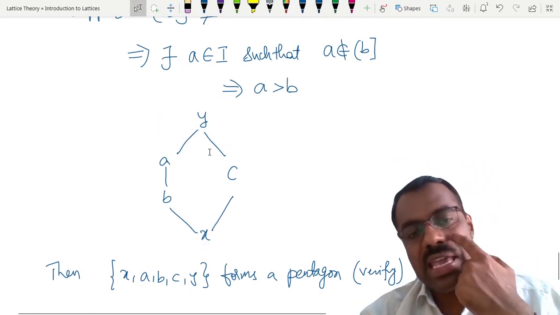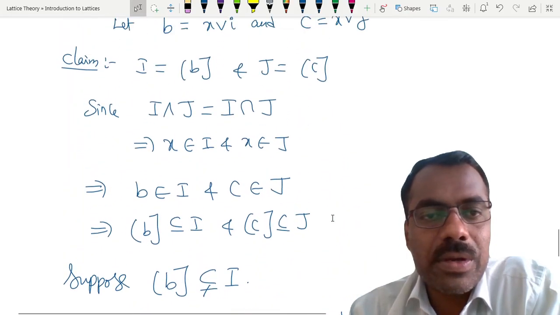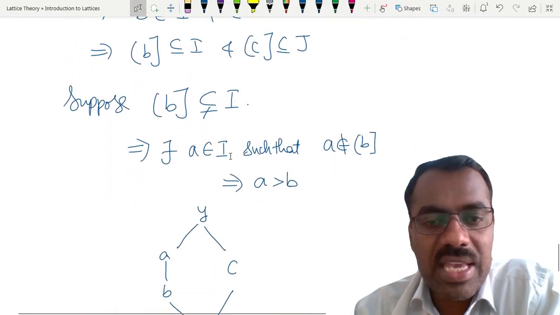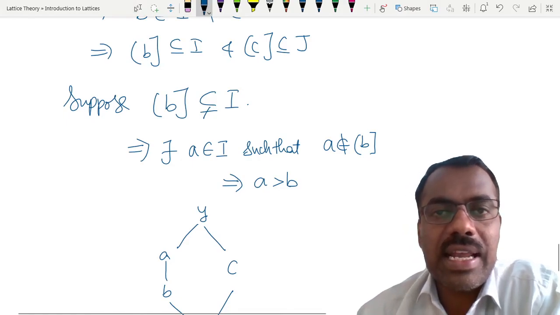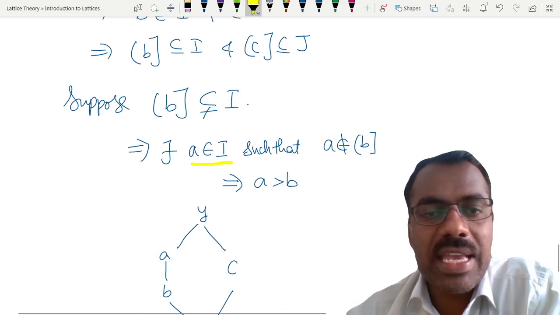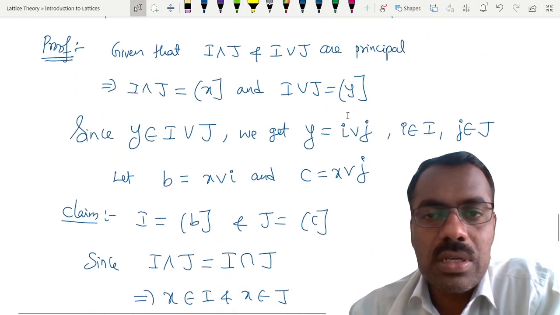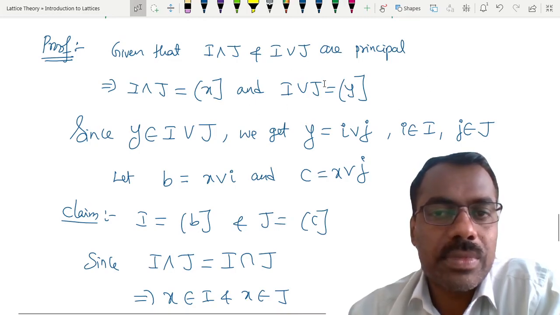Now can you see why A is less than Y and C is less than Y? What is our A? A is coming from I, right? This A is coming from I, and what is Y? Our Y is equal to the ideal I join J, right?